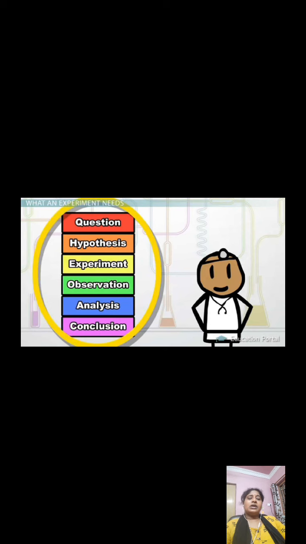Okay, not just by looking at something and saying that, suppose if I give you some picture of a dog or a cat or something, like its color, it has 4 legs, it has 1 tail, and so on, color of the eyes and all. It's not like that. It is just an observational science. But an experimental science includes a proper method of inquiry, a proper method of study. Okay, a systematic method of study, in a proper way. Understood? So whenever you are asked to do some experiments, you have to follow all these steps.